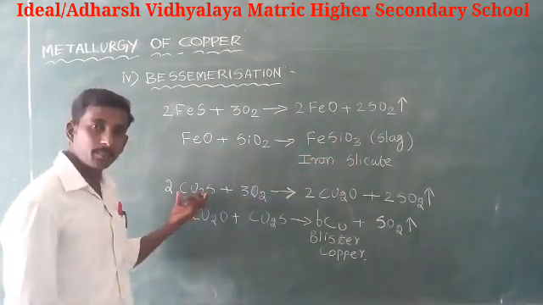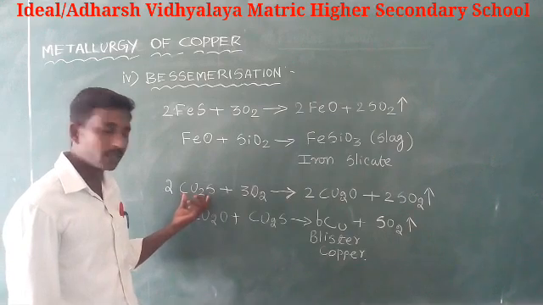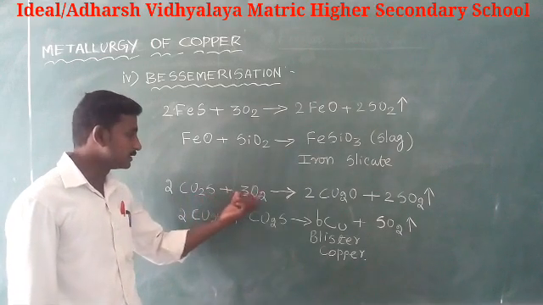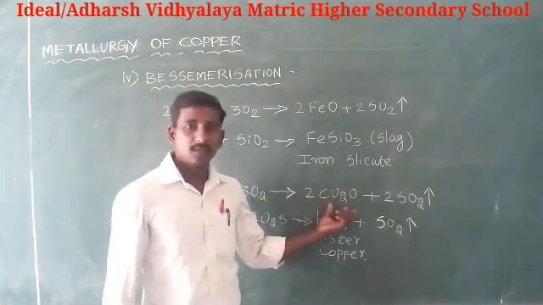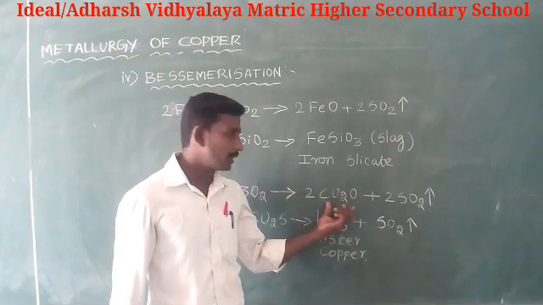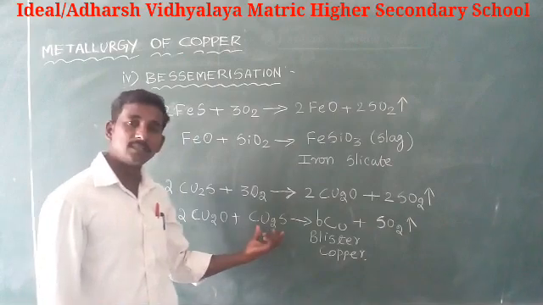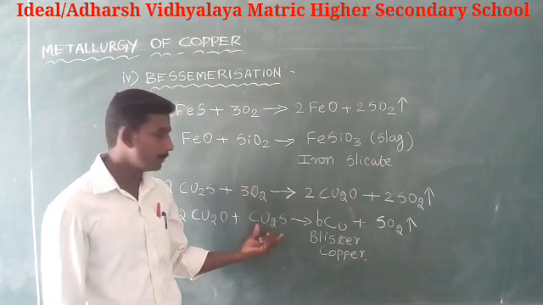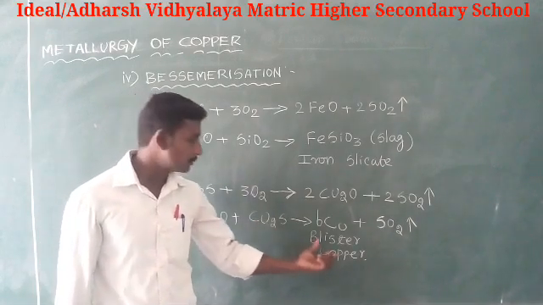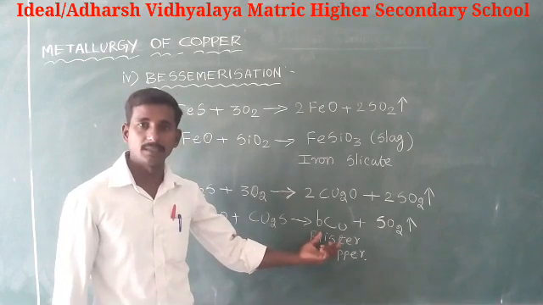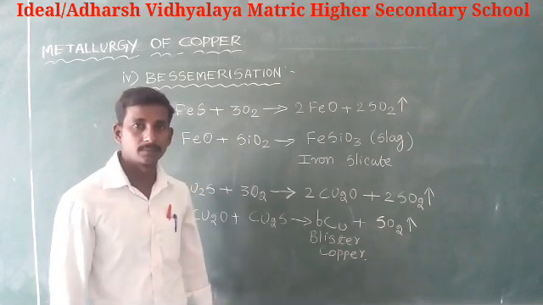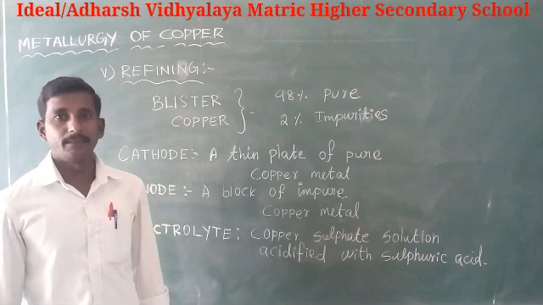And then, copper sulfide is oxidized to form copper oxide. The copper oxide is again treated with copper sulfide to obtain blister copper.